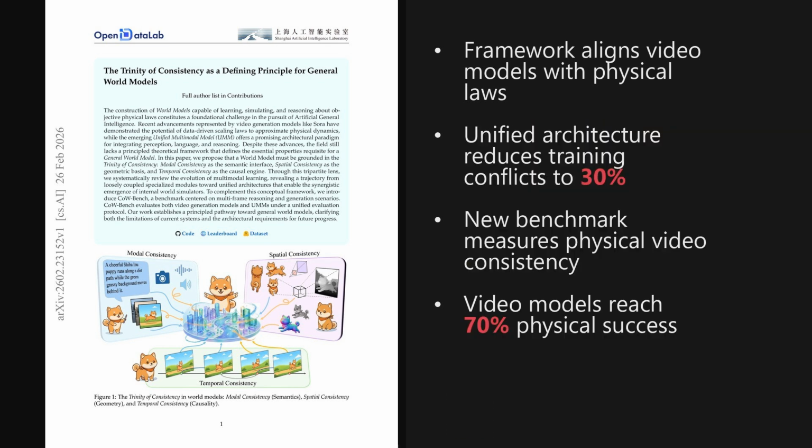I'm Alex. Today we're looking at a paper from the Hugging Face Trending List, published on February 26, 2026, just yesterday. It addresses the lack of a principled framework for world models by proposing the Trinity of consistency, and it validates this approach with a new benchmark where frontier models like VO3 achieve over 70% success on physical interaction tasks. The paper is titled, "The Trinity of Consistency as a Defining Principle for General World Models."